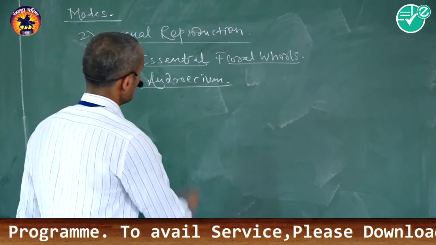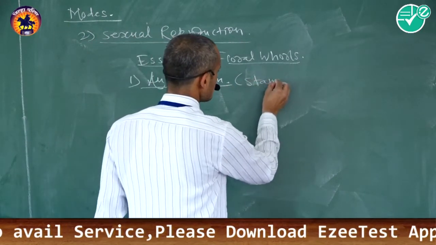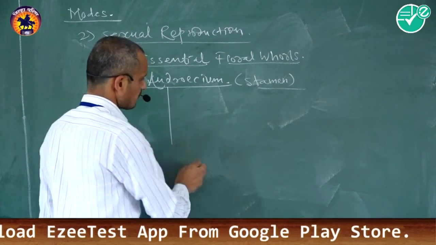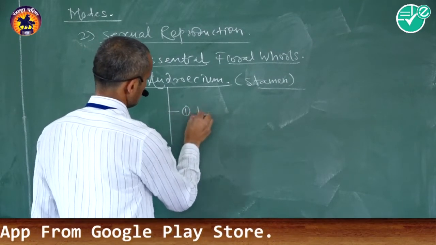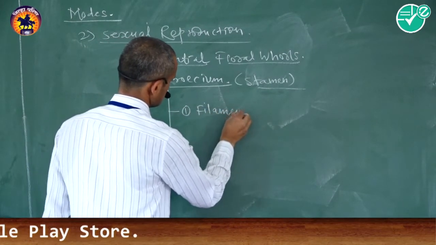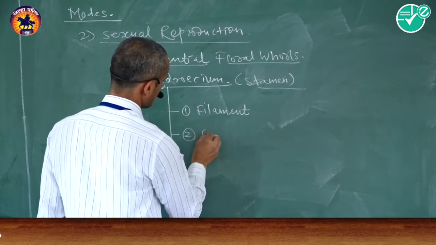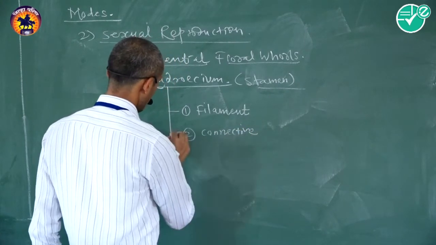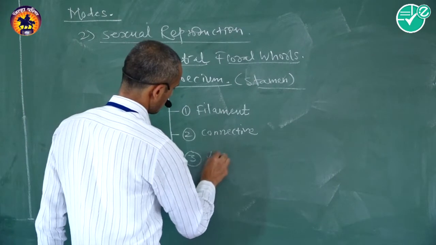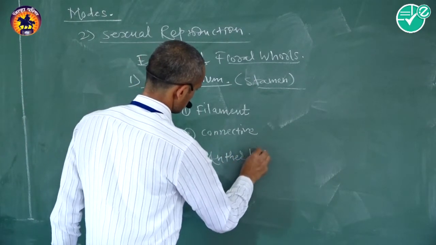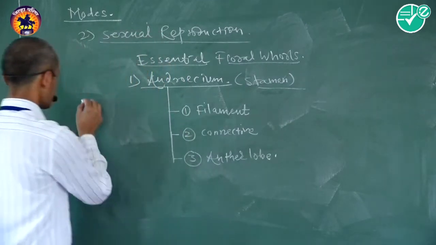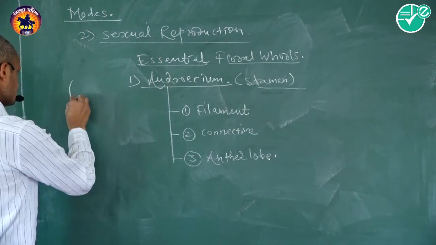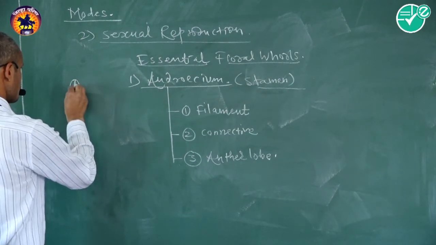Members of the androecium are called stamens. A stamen consists of three parts. The first one is the filament, the second part is the connective, and the third part is the anther lobe. That is the typical structure of a stamen.